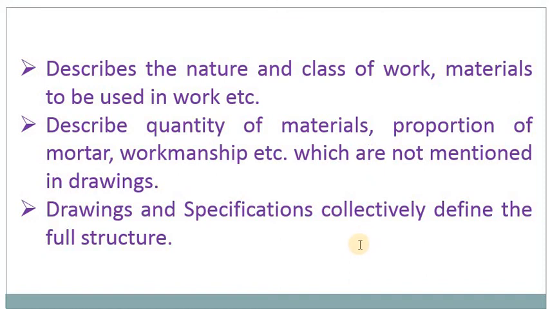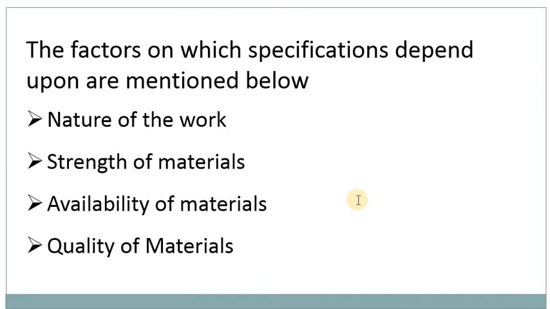In drawing and specification, you will have defined specifications. What are the factors that affect specifications? First one is the nature of the work, strength of the material, availability of material, quality of materials.